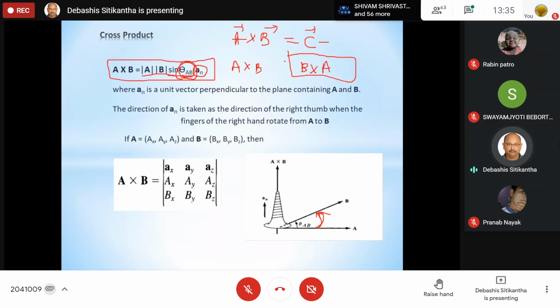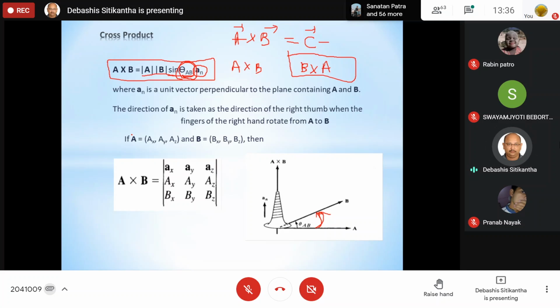But the problem is that a vector is always directed in a particular direction because it has a constant direction. So naturally, it should either be along the positive z axis or negative z axis. Now, how to ascertain it? In order to do that, you have to make use of this right hand thumb rule. So I hope you people have understood it. So this is all about this formula.